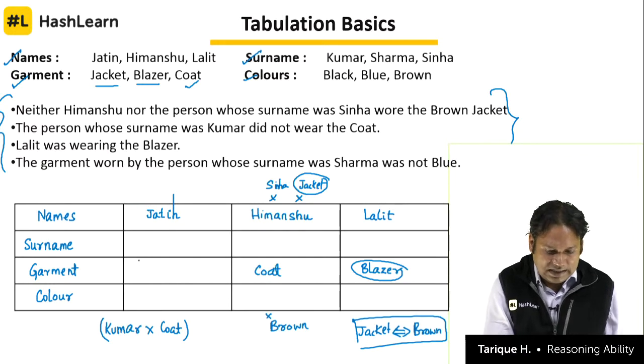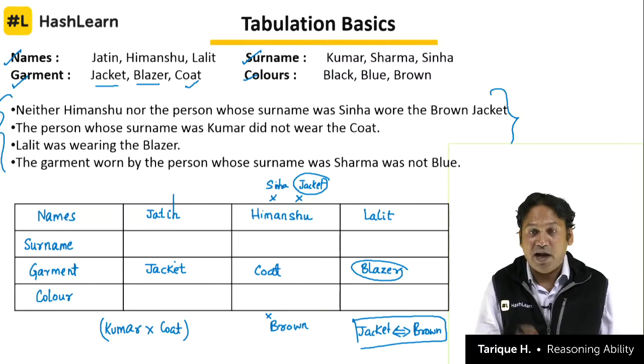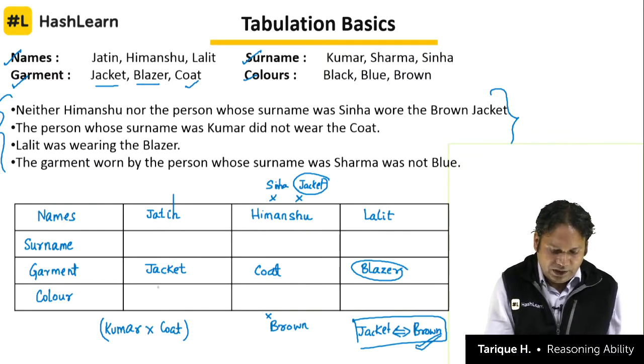That automatically means that Jatin is wearing the jacket. Immediately we get to know, the moment we keep our focus on the right thing, the garments worn by Jatin, Himanshu and Lalit. Also we know that jacket will go with brown. So we get to know the color here. Jacket will go with brown.